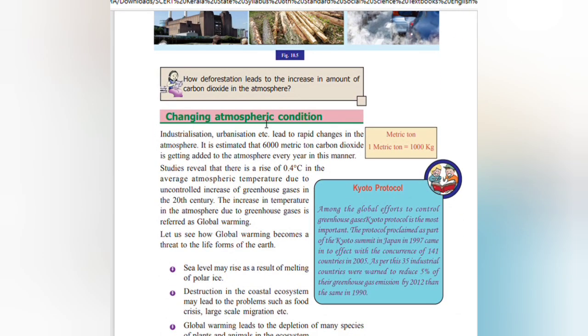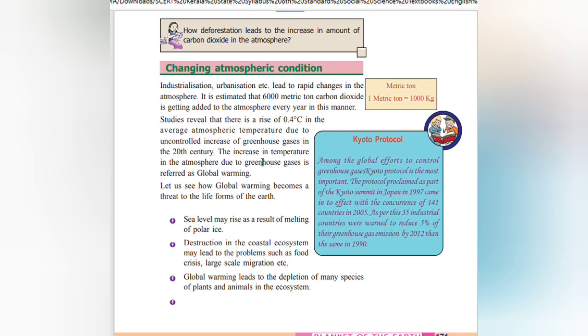Changing atmospheric condition. Metric ton: 1 metric ton is equal to 1000 kg. Industrialization, urbanization, etc. lead to rapid changes in the atmosphere. It is estimated that 6000 metric tons of carbon dioxide is getting added to the atmosphere every year in this manner. Studies reveal that there is a rise of 0.4 degrees in the average atmospheric temperature during the uncontrolled increase of greenhouse gases in the 20th century.